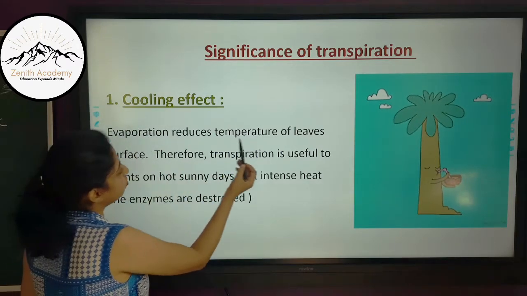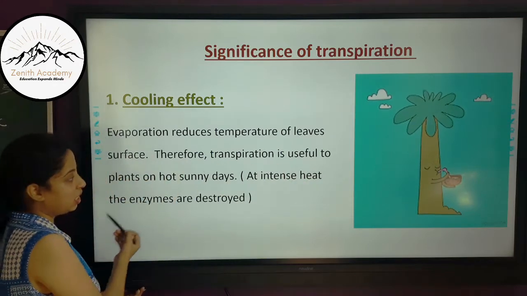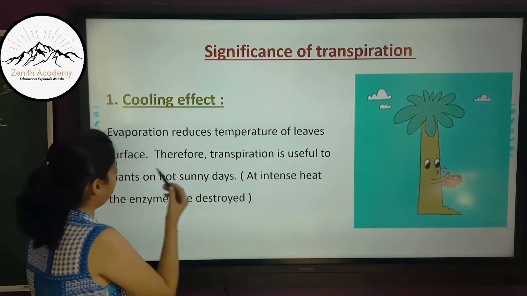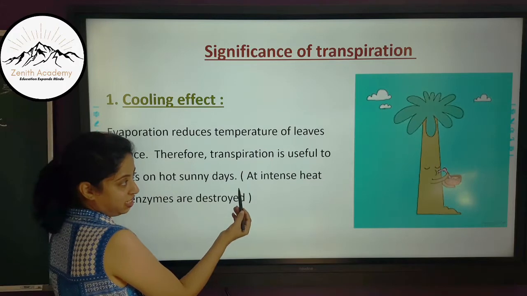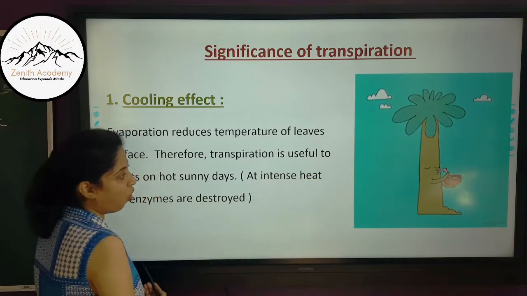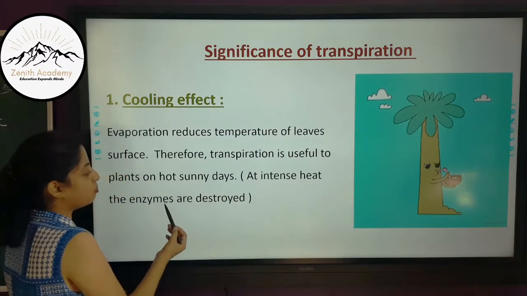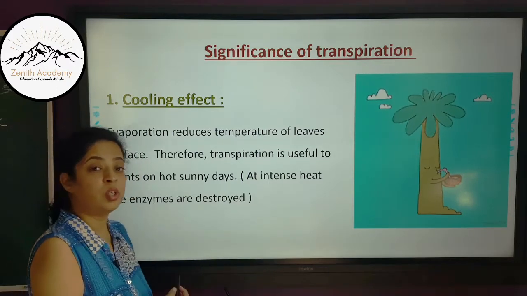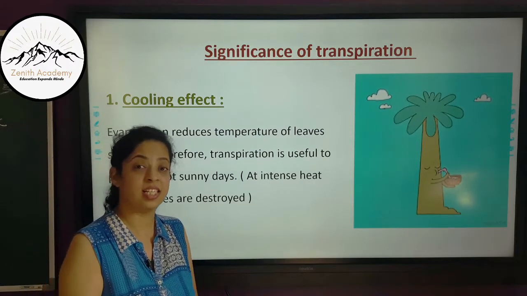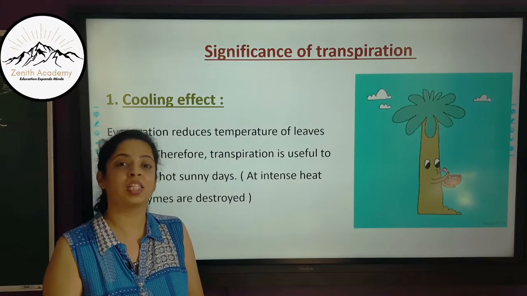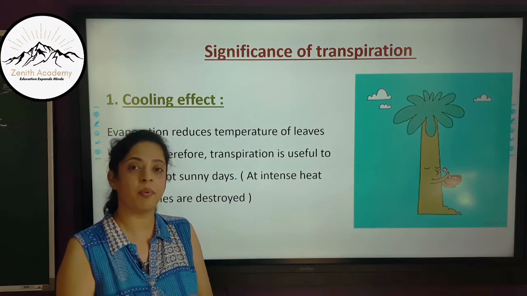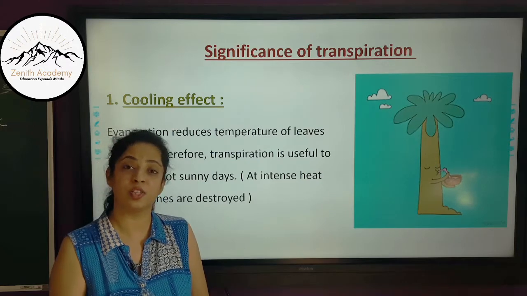So evaporation reduces the temperature of the leaf surface. Therefore, transpiration is useful to plants on hot sunny days. You can see this plant on a hot sunny day. At intense heat, the enzymes are destroyed, and transpiration helps to cool the plant so that the enzymes are not destroyed.